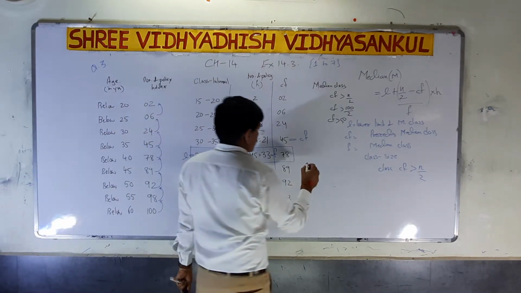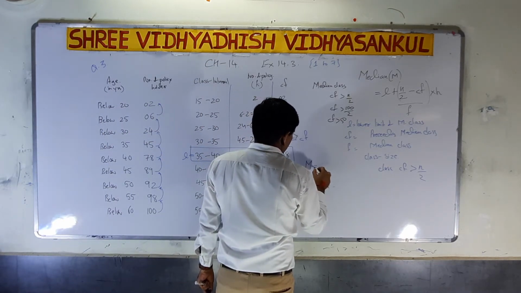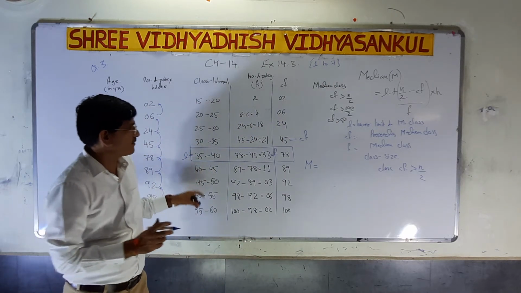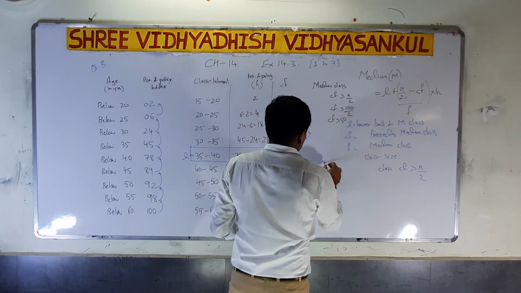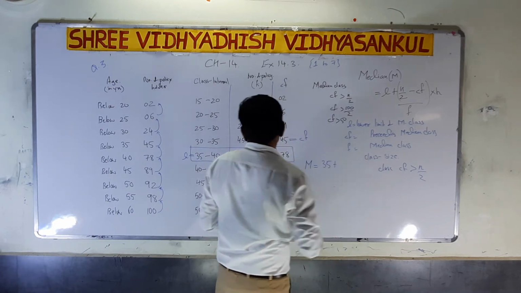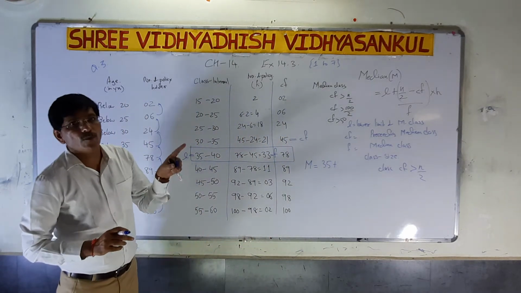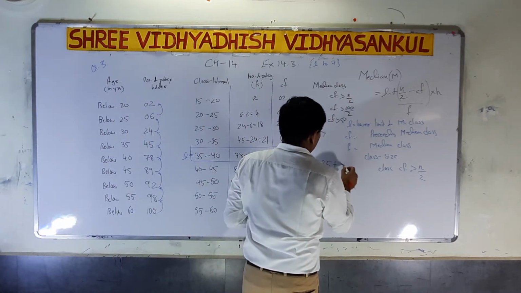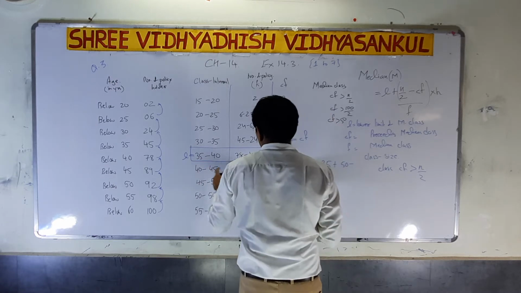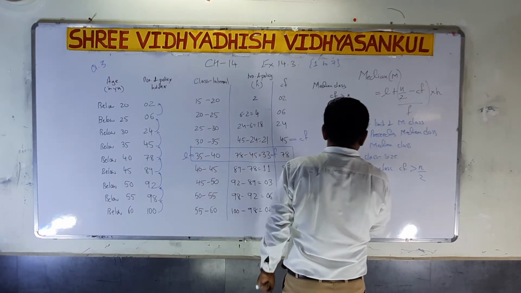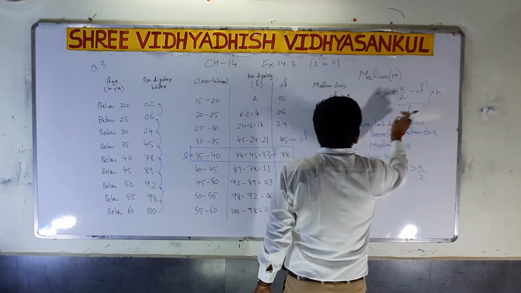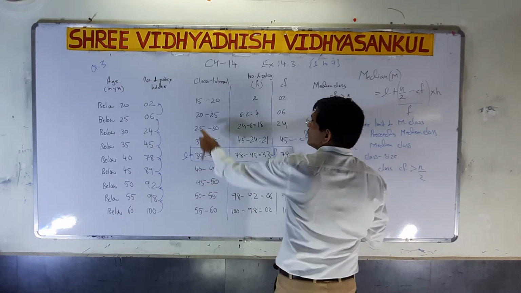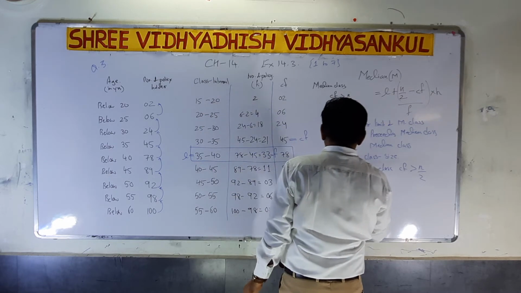So now the median class formula: median M is equal to L. First, what is L? 35, plus N by 2, that is 100 divided by 2, that is 50, minus CF, that is 45, upon frequency F, that is 33, into 5 height.